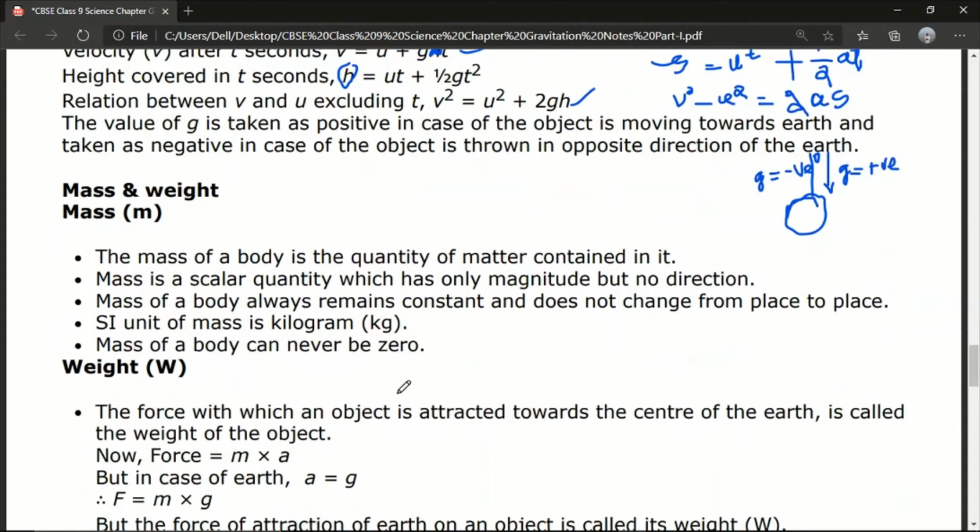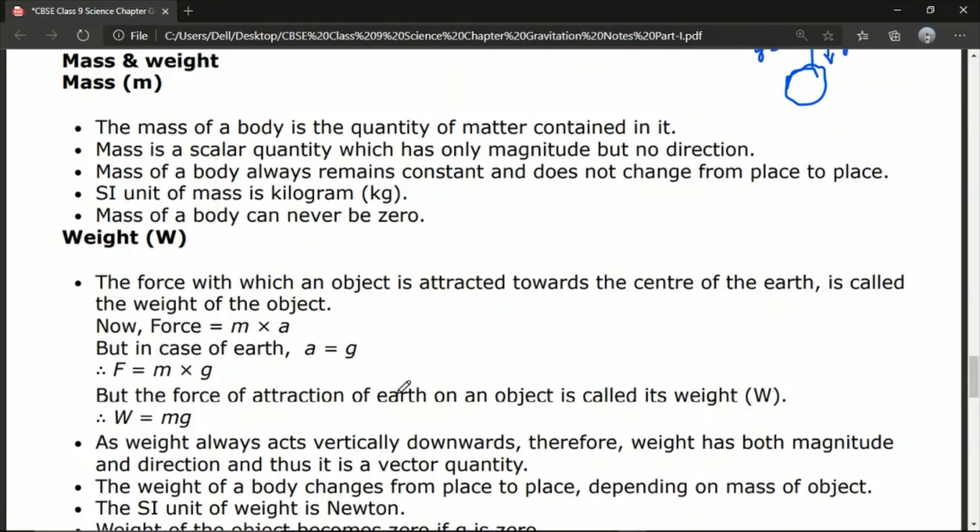Next, come to mass and weight. So what is mass and what is weight? There is always a confusion about mass and weight. Whenever you say your weight is 50 kg, what are you saying? You are always saying that your weight is 50 kg, but actually that is not your weight, that is your mass. Okay, 50 kg is your mass.